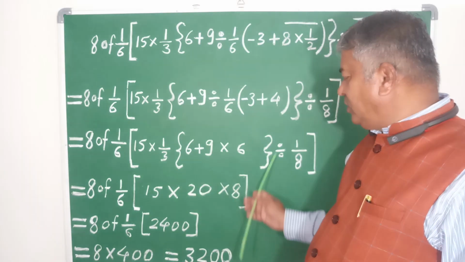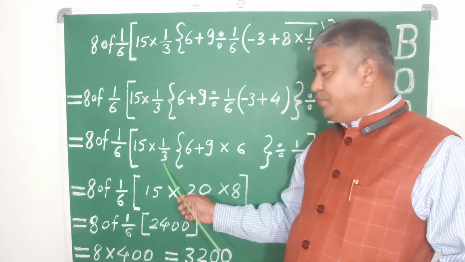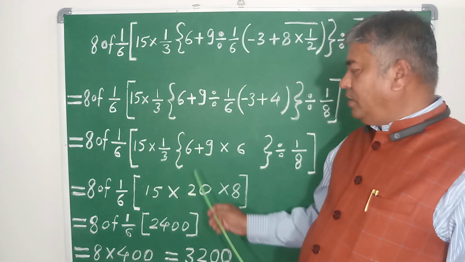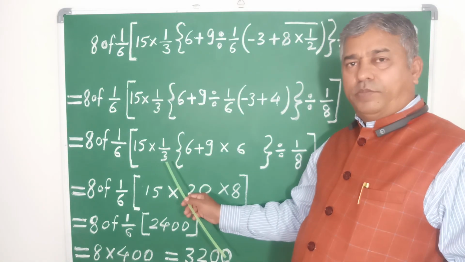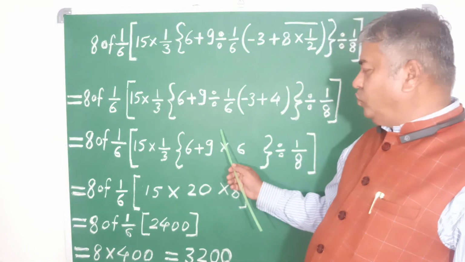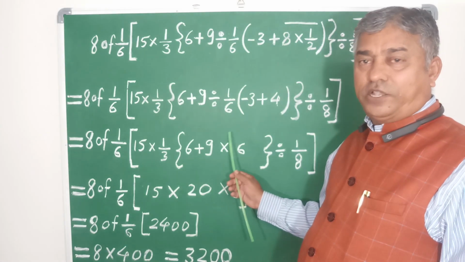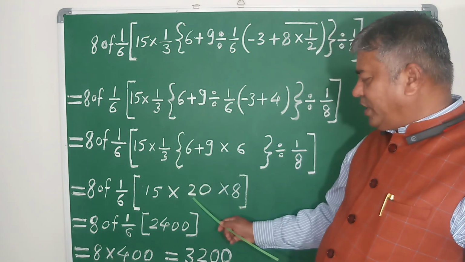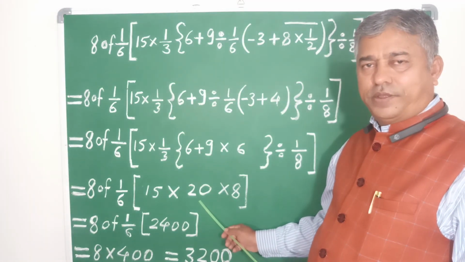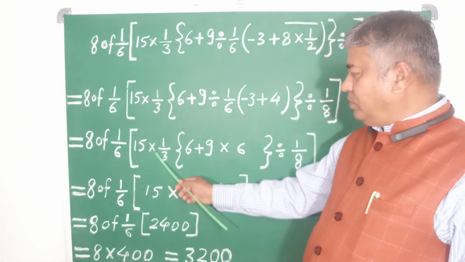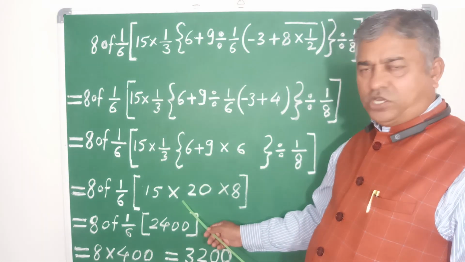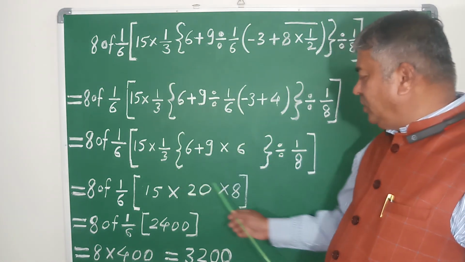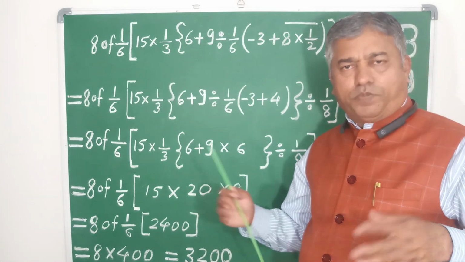And this bracket is nothing but the product with the coefficient, that is 1 upon 3. This is 60 inside, 60 into 1 upon 3. Means 3 ones are 3, 3 twos are 6 and 0, means we get 20 here. By solving all these things, we get 20. This is the 20. This is 15, product, that is multiplication, 20. Then all these things are cleared, means the curly bracket is opened.